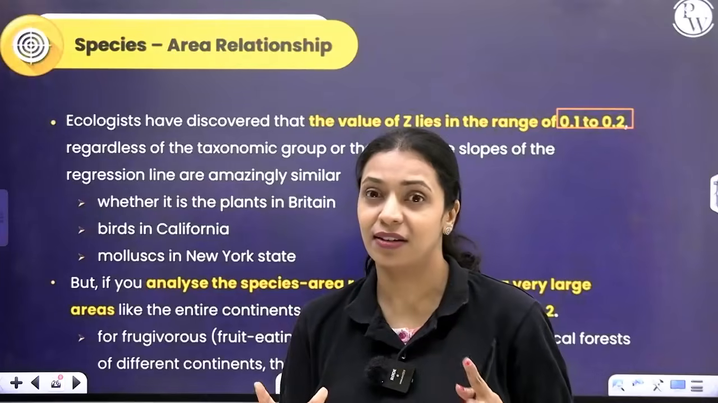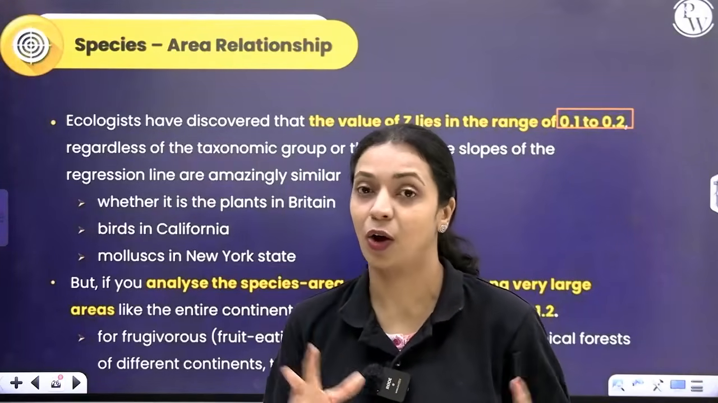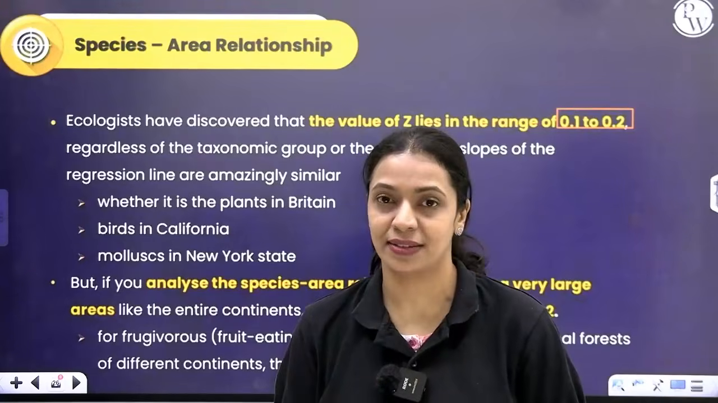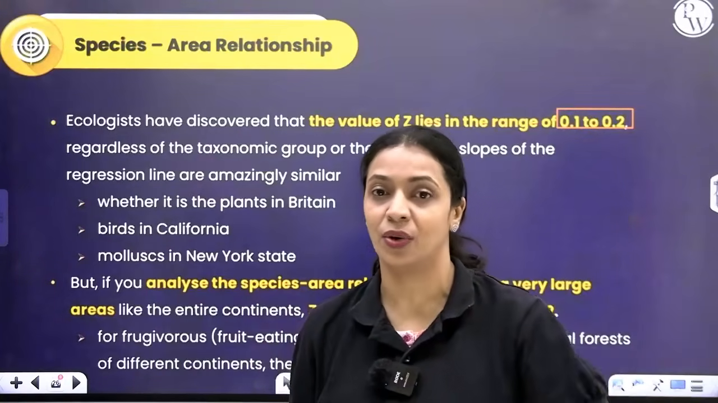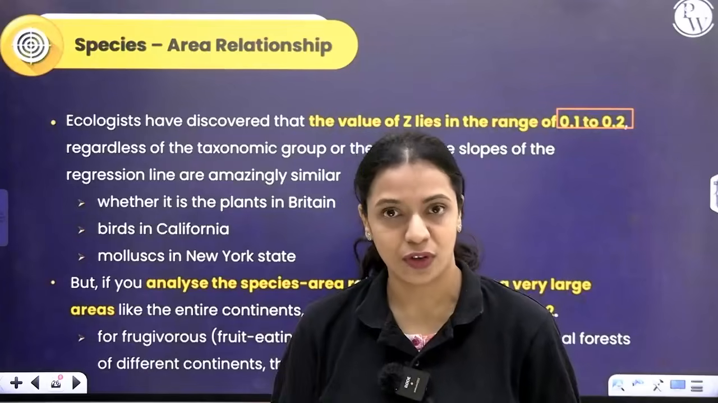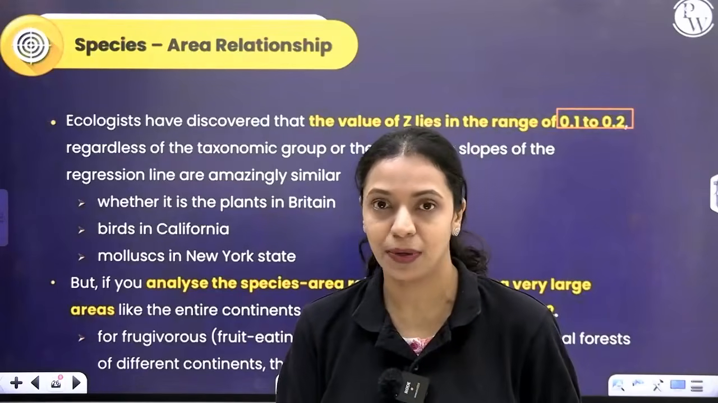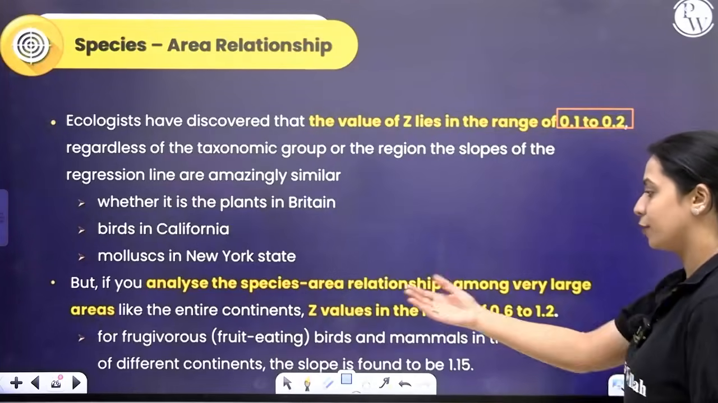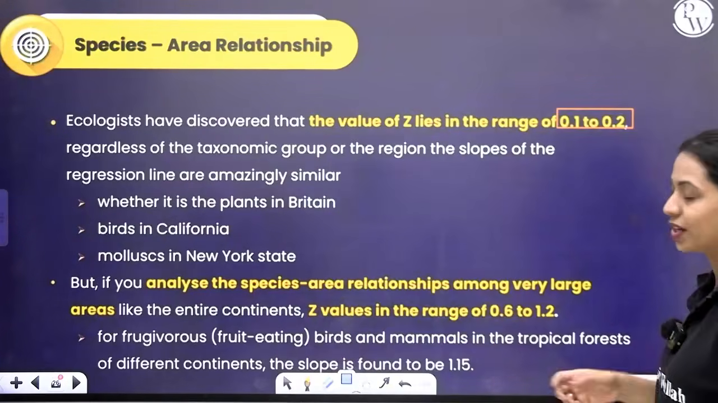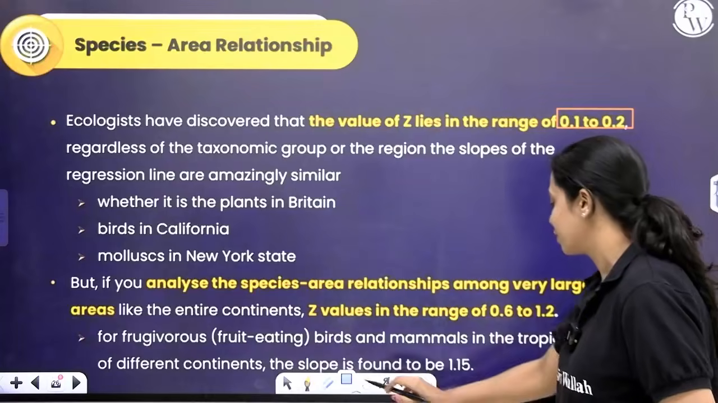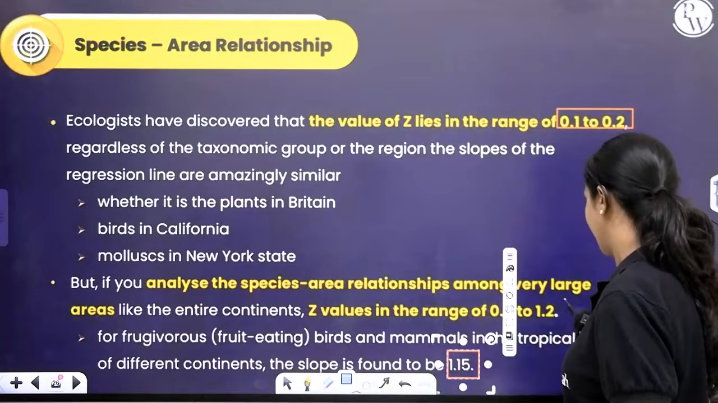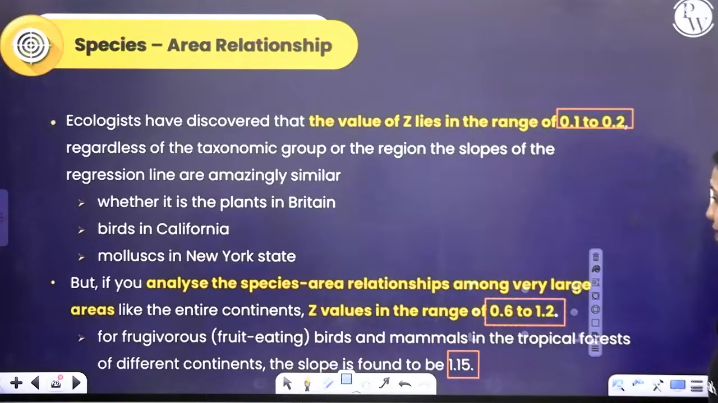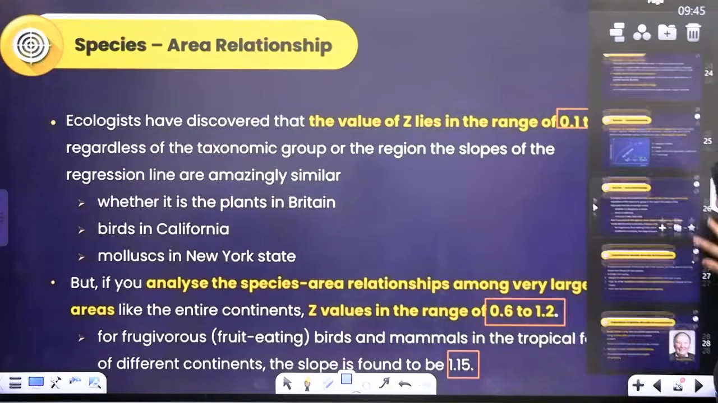But if you consider huge geographical areas like continents, if you want to find out how many fruit-eating bird species there are in continents as big as Asia or Europe, then of course the Z value will be much higher, much steeper. It could range between 0.6 and 1.2. For example, for fruit-eating birds and mammals in the tropical forests of different continents, the slope is found to be around 1.15, which is much higher than the normal range. Okay, so that is the species-area relationship.